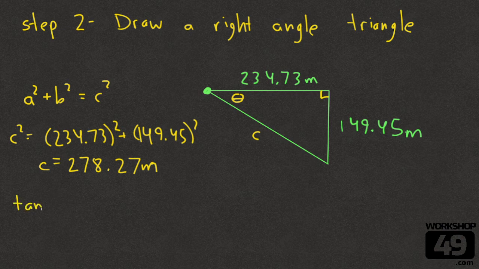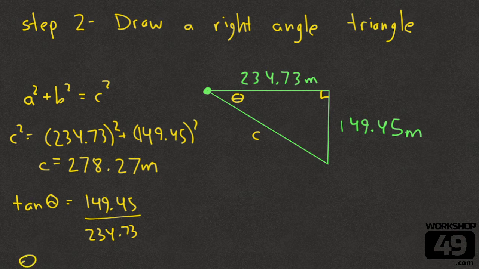So we can write tan of theta is equal to the opposite side, 149.45, all over 234.73. And again, we can knock this answer out, no problem, and we get theta equals 32.5 degrees.